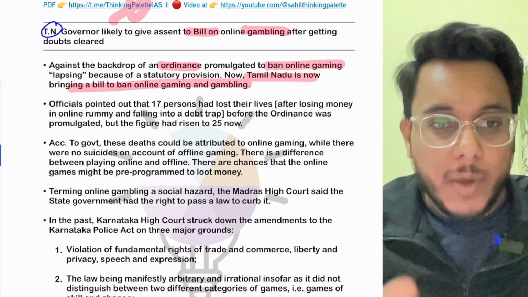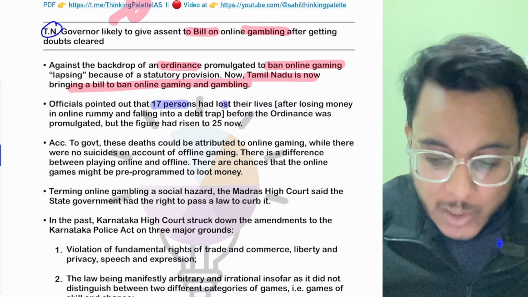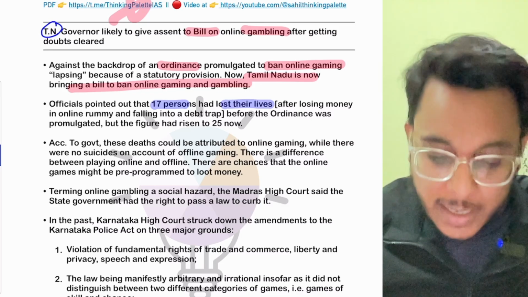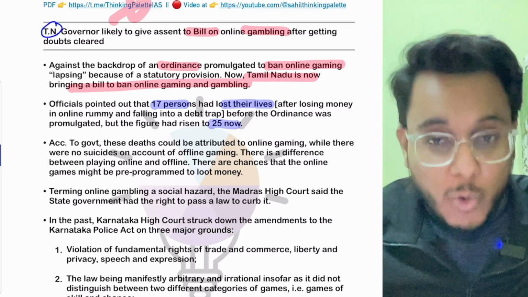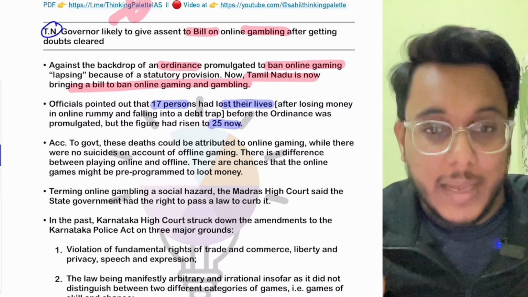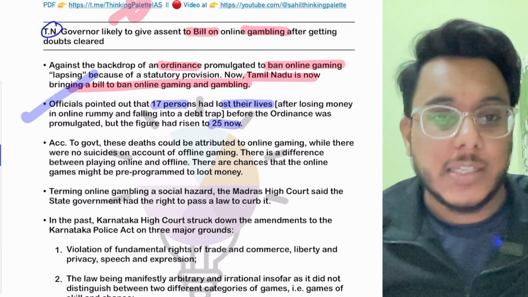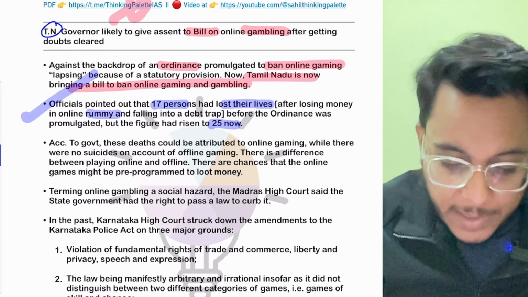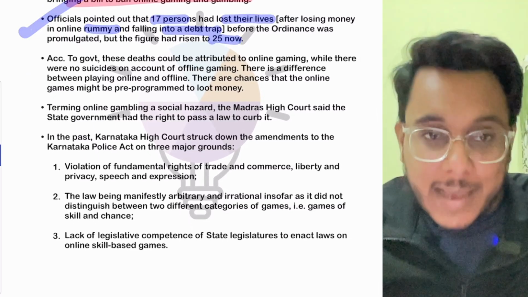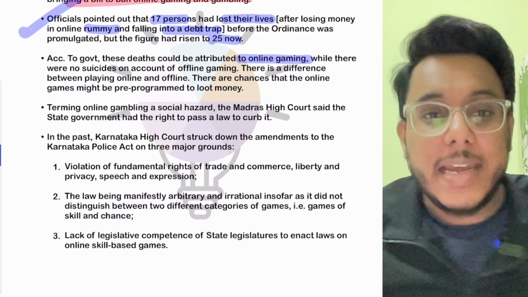Now, the Tamil Nadu government had provided that in the past, 17 people had lost their lives when this ordinance was brought. After that, many other people have also died. Now, 25 people have died because of losing money in online games. So this is very important, that we need to regulate this particular activity, particularly online rummy. They fall into a debt trap. It is very important to control it. Here, the government has said that these deaths can be attributed to online gaming.